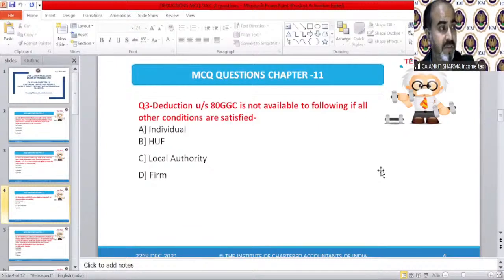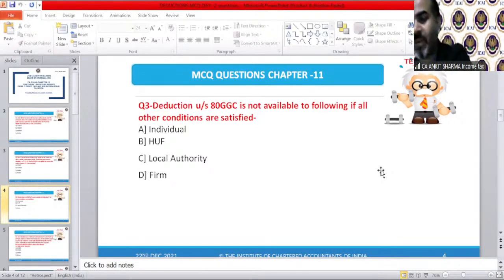Question 3 is very simple. Let's see. Yes, please give me the correct answer, and quickly. Naveen is saying C. Surya is saying C again. And Priya is saying C again. Everybody will be saying C because C is the correct answer. Congratulations. It's very simple. There's nothing there.